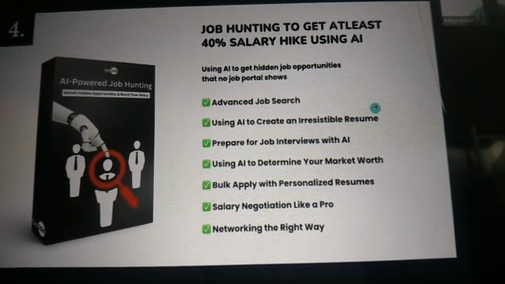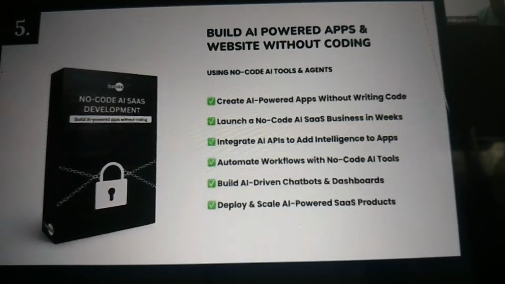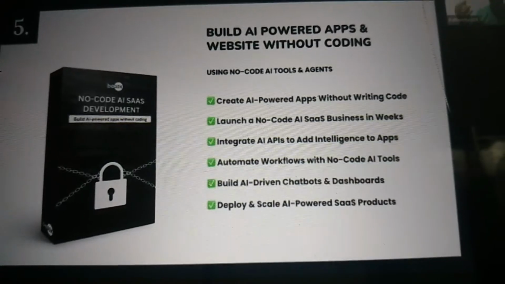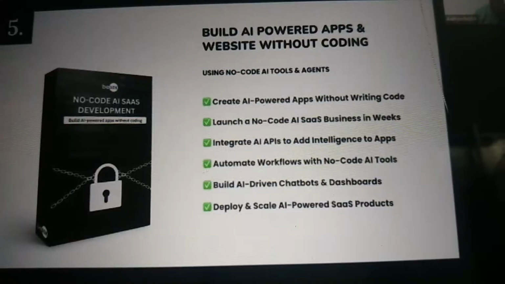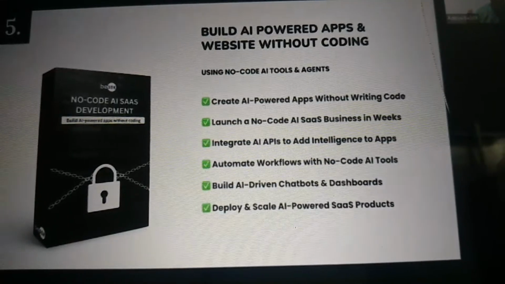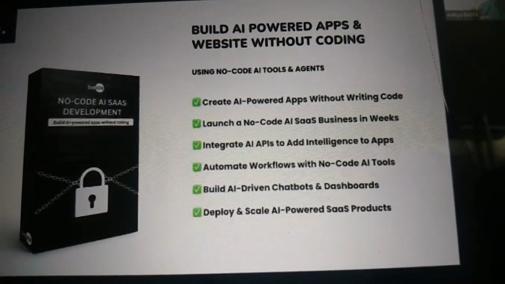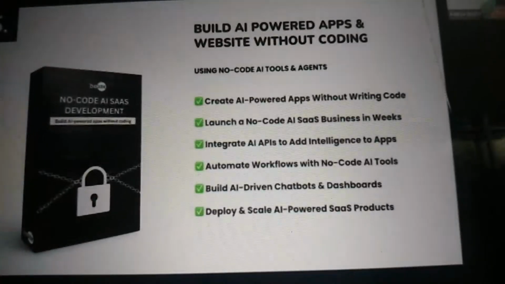Once we do this, we'll be moving on to the fifth module, which is all about the world of vibe coding. Yes, guys, you will learn how to build AI powered apps and websites without having any sort of coding knowledge. Imagine you are able to build an app or a website in your office itself, which every peer in your office is using, every junior, every senior in your office is using. Imagine the sort of impact you will have in your office if you are able to do something like this. This is exactly what we'll teach you in the fifth module, that too without any sort of coding, and no prior knowledge required.